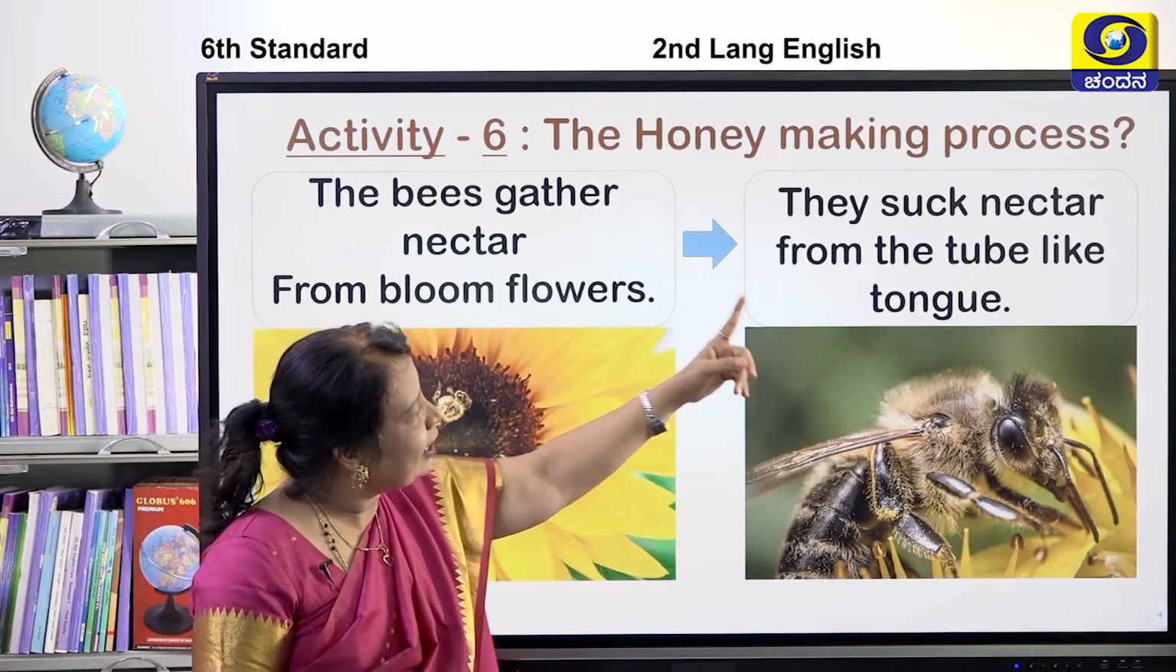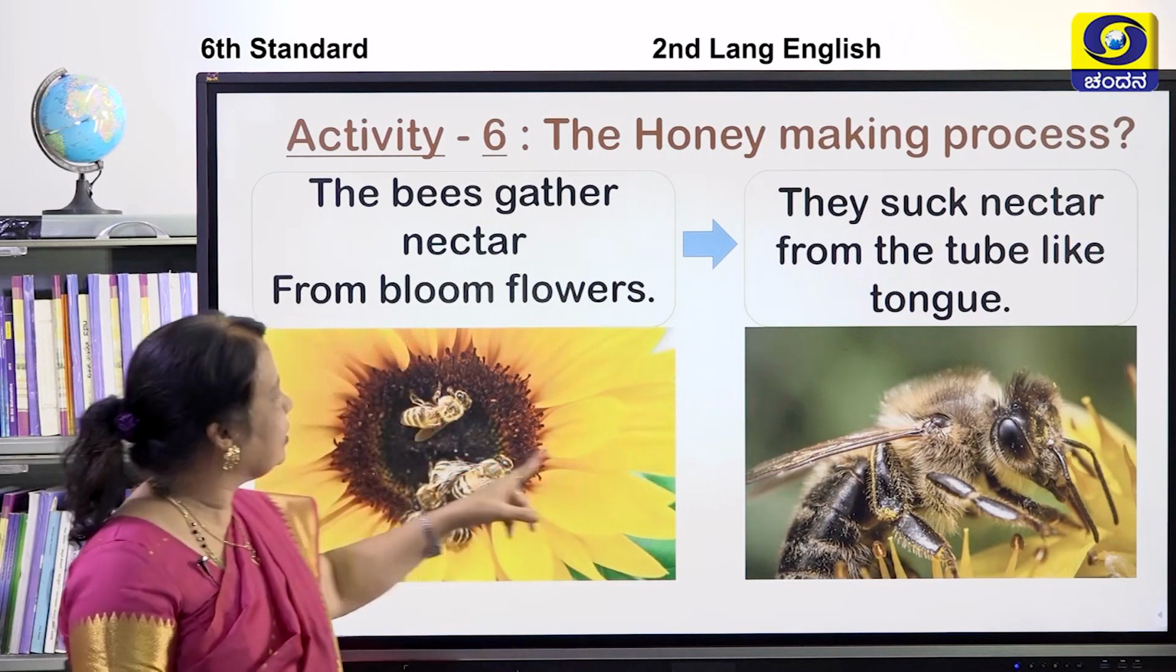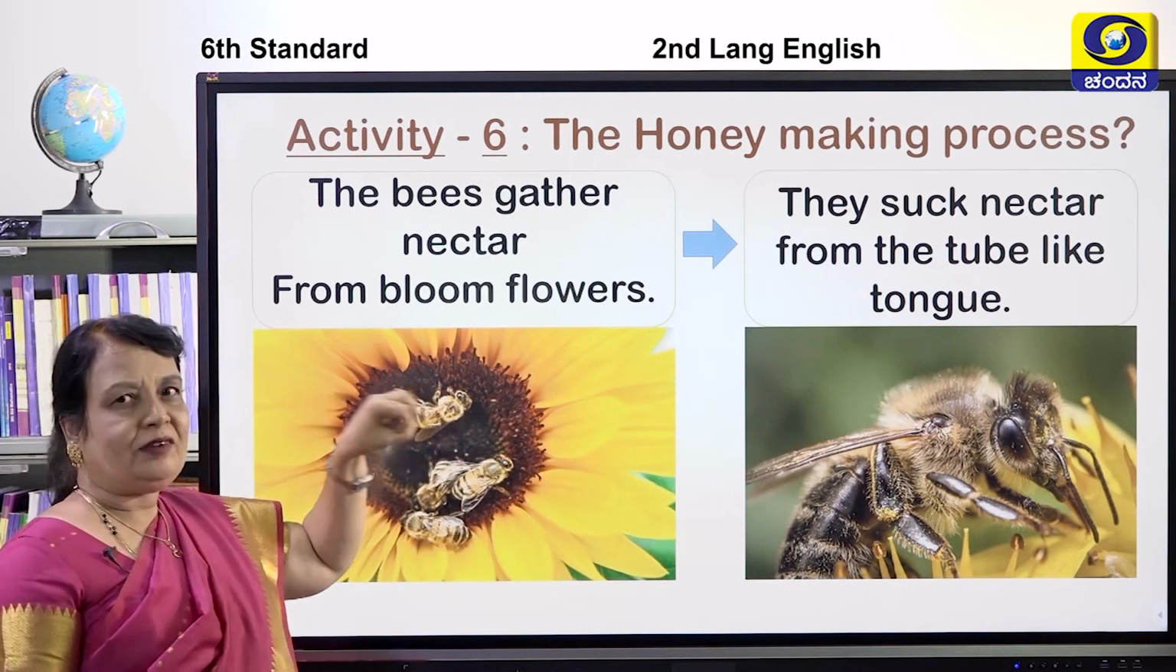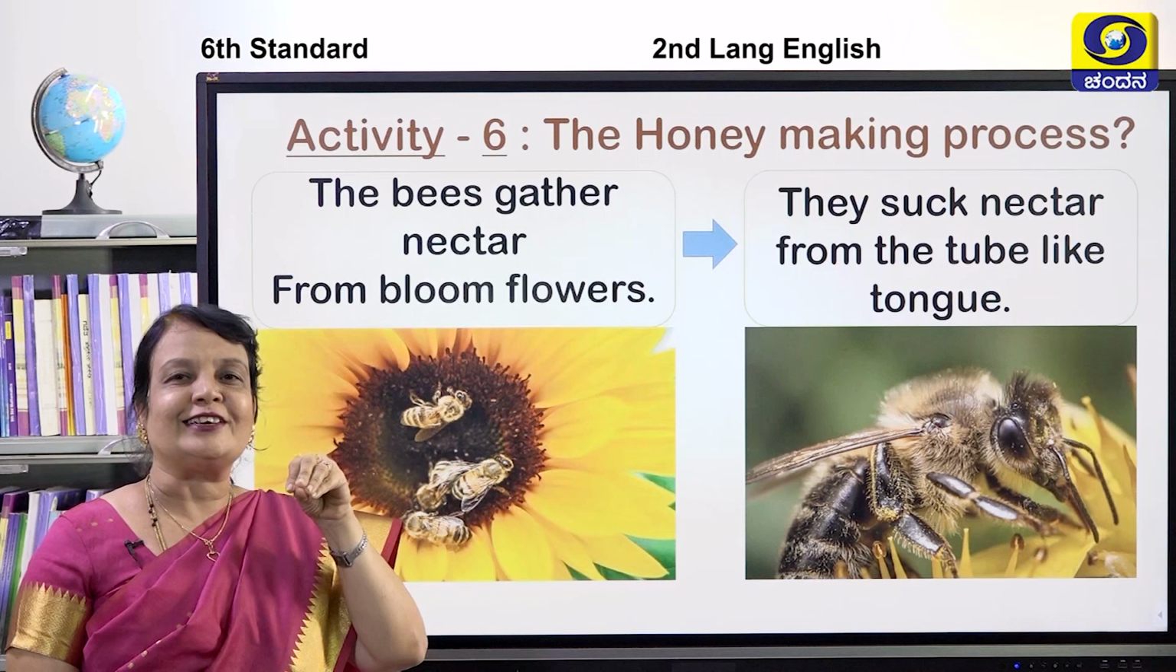Yes, they suck nectar from the tube-like tongues. They will sit on the flower and they will, yes children, suck.